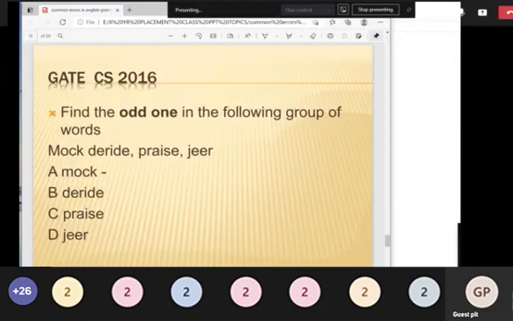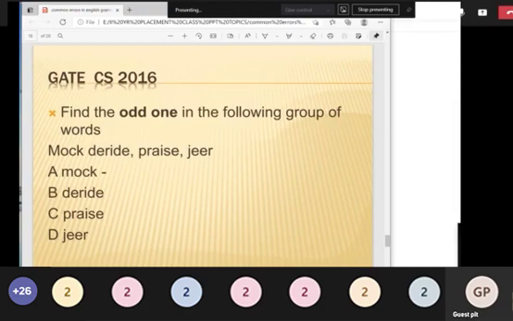Next question. Find the odd one. This is another kind of question that you will get in English competitive exams. It may seem very childish. From kindergarten we get this kind of question paper, finding the odd man out. But in competitive exams it will be very serious. They'll ask questions on words or sentences, or analogy questions, as an odd man out.